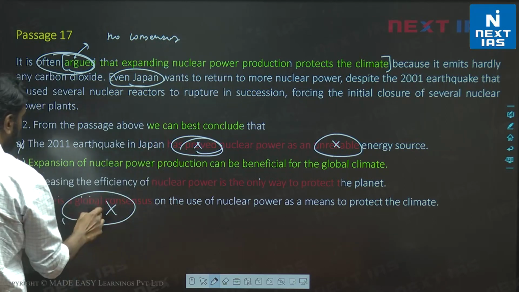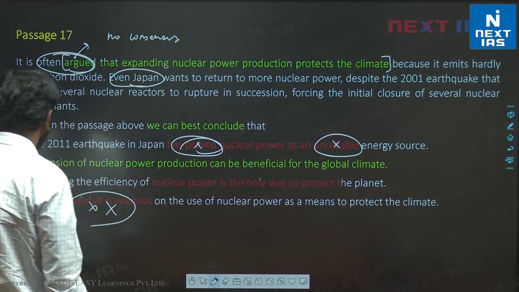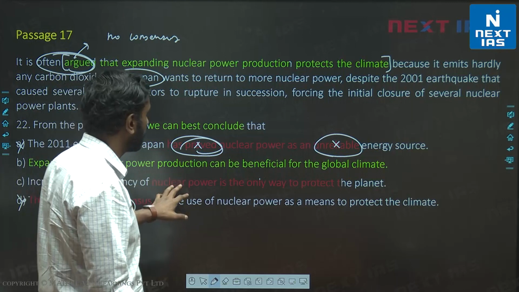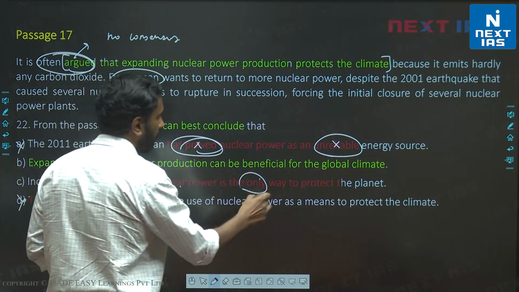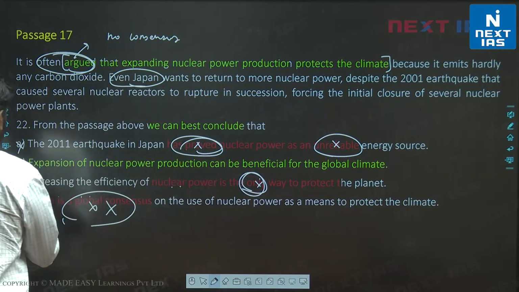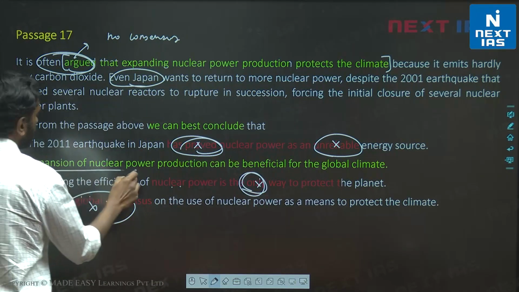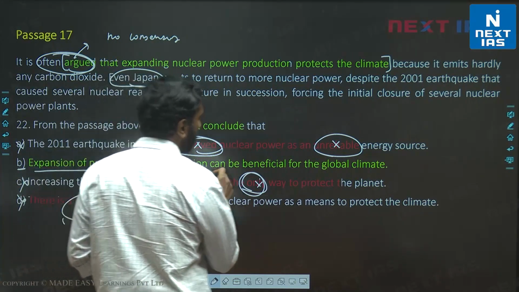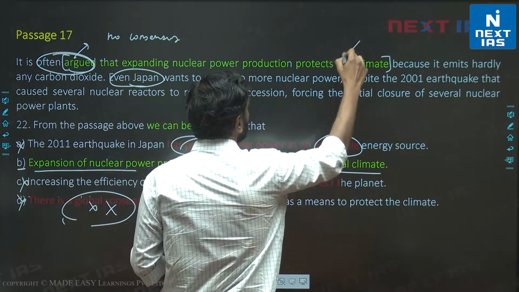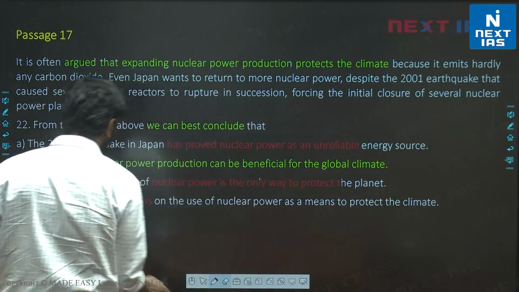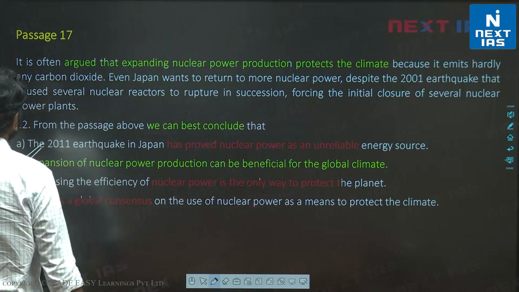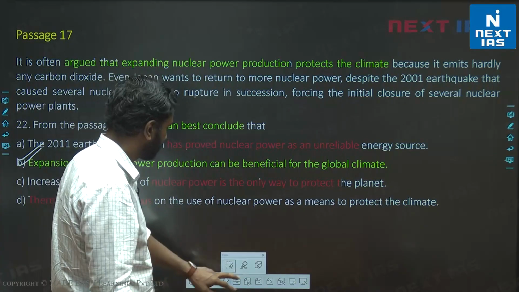Right? So global consensus incorrect. C, increasing the efficiency of nuclear power is the only way to protect the planet. Only way to protect the planet, incorrect. Let's look at B. Expansion of nuclear power production can be beneficial for the globe. This is essentially what this statement was trying to say. Option B is a repetition of that statement. B is the clear choice for this question.